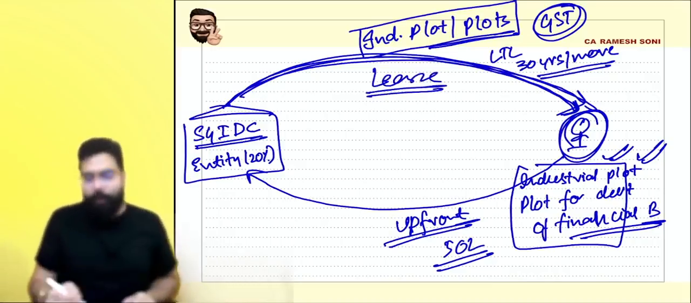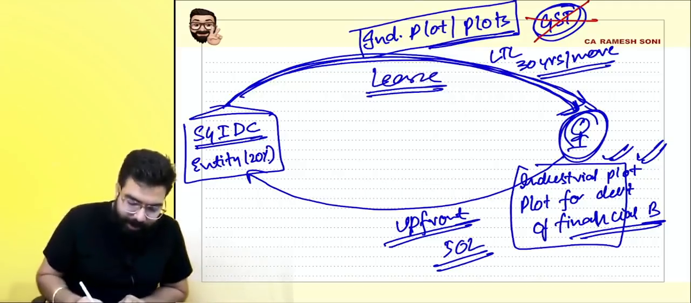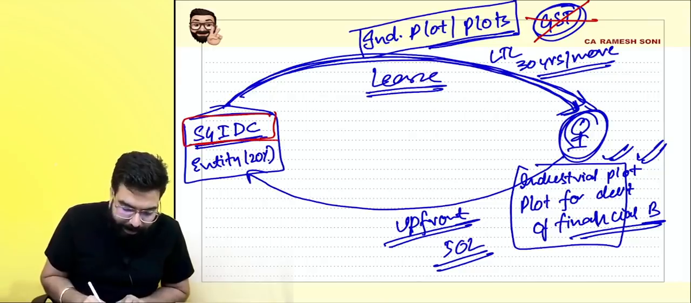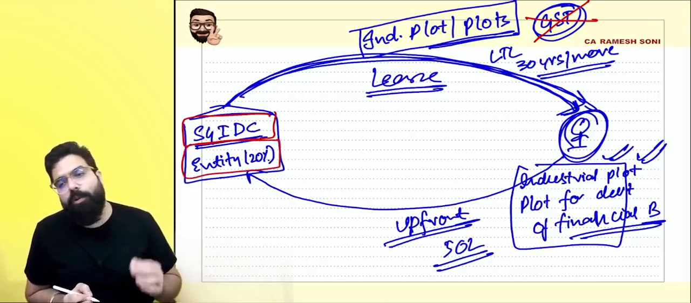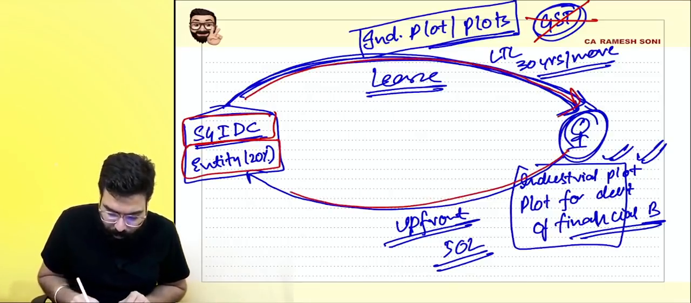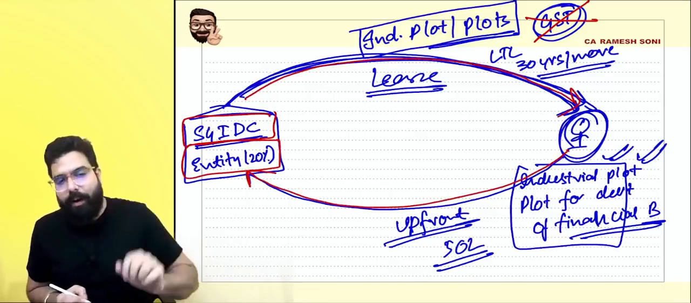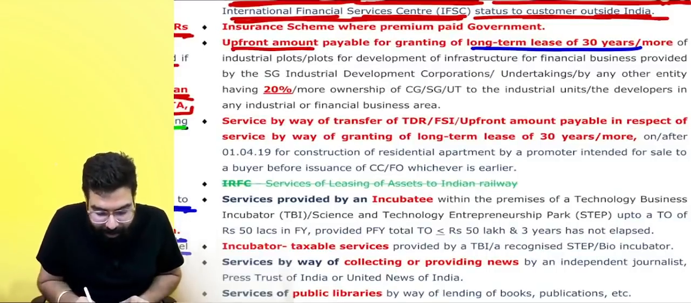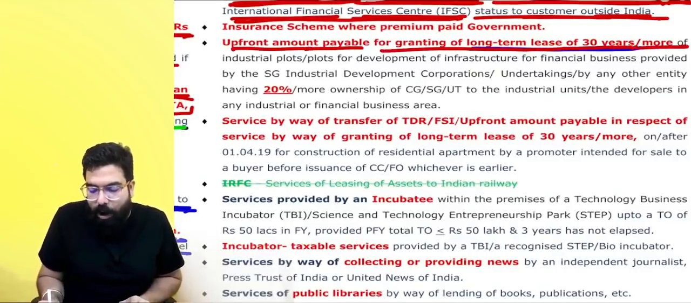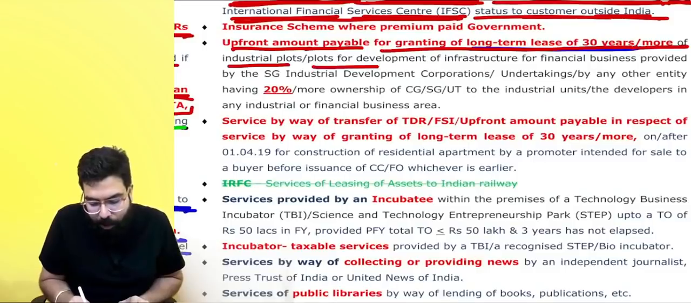But then the government went ahead and said there will be no GST when a State Industrial Development Corporation, or an entity in which the government has 20% or more share, gives an industrial plot and the other party pays an upfront amount. Everyone, upfront amount paid, there will be no GST. Upfront amount payable for granting of long-term lease of 30 years or more of an industrial plot or plot for development